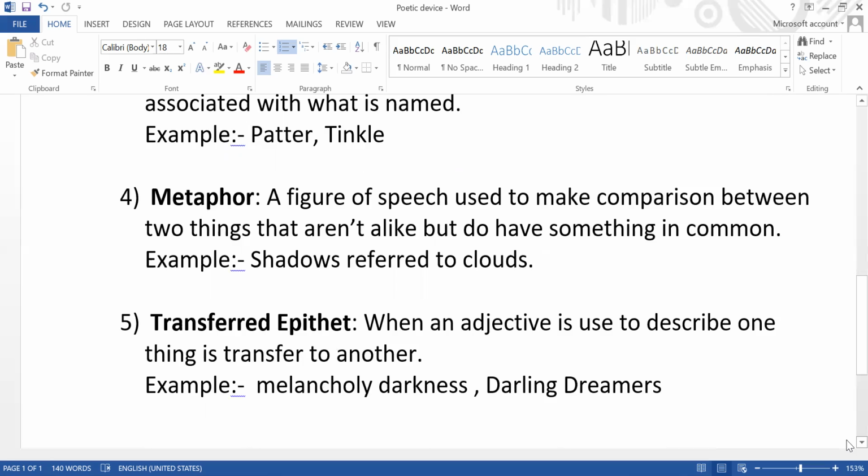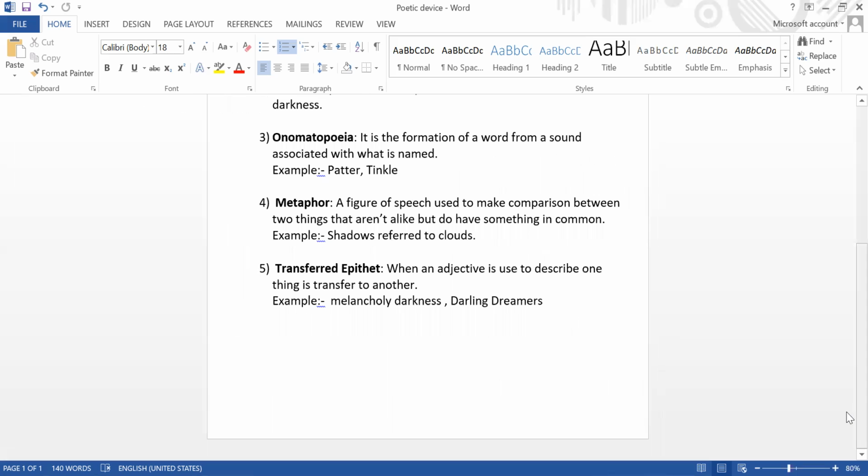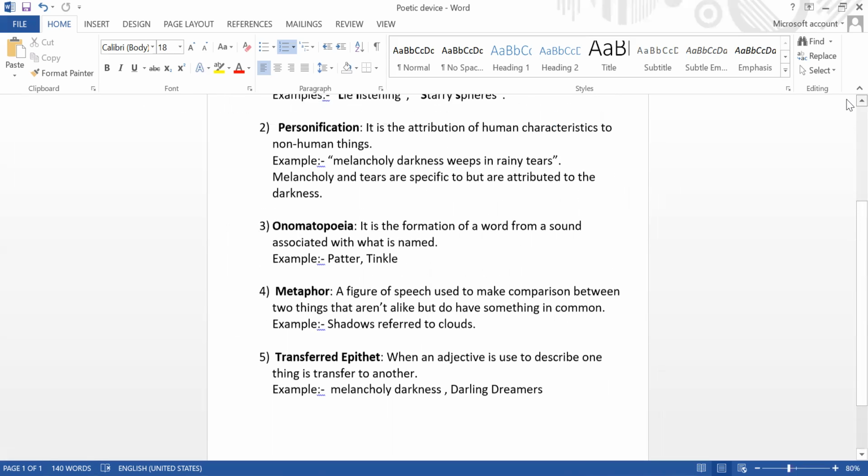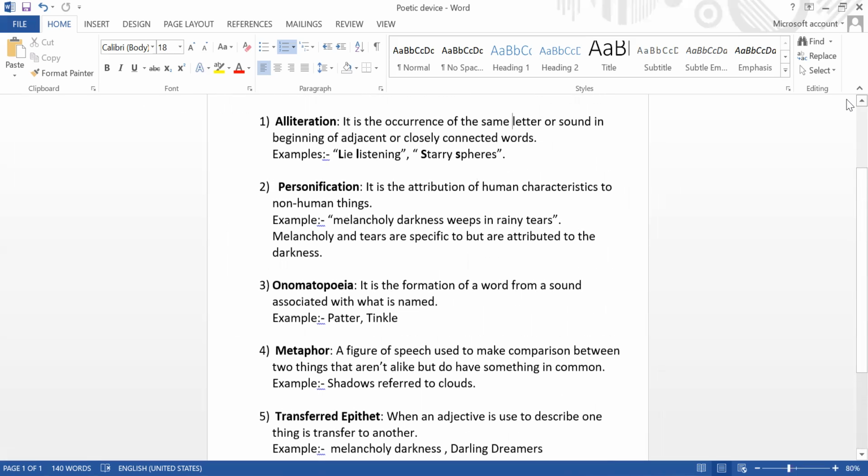So I think all the five devices which have been used in the poem Rain on the Roof are clear to you all. This will definitely help us to illustrate the poem or the writing piece being composed by the students.